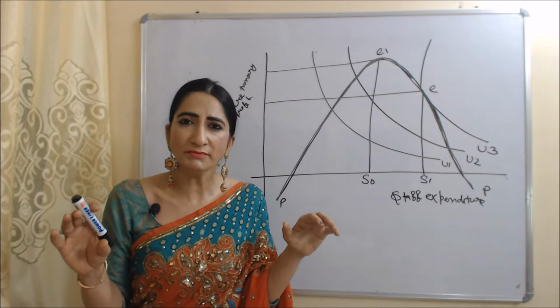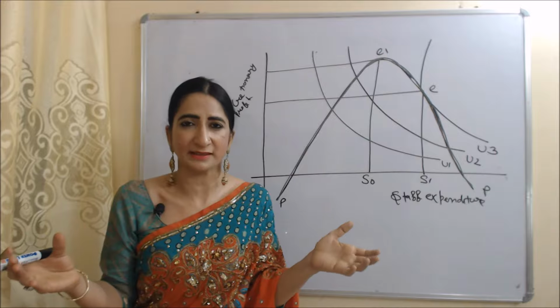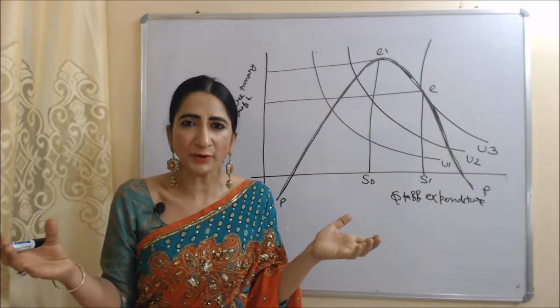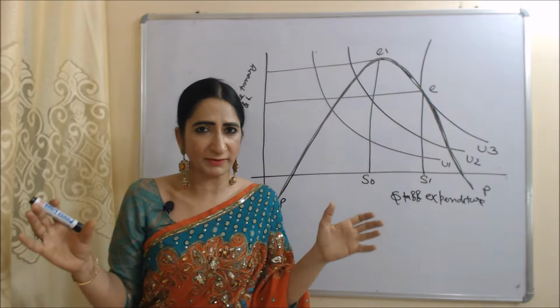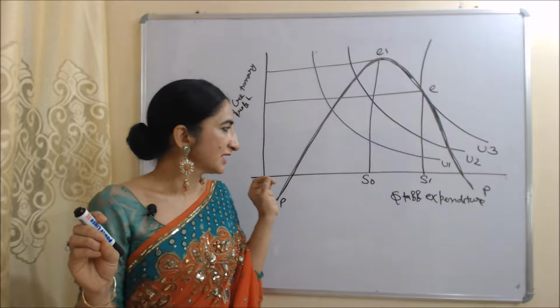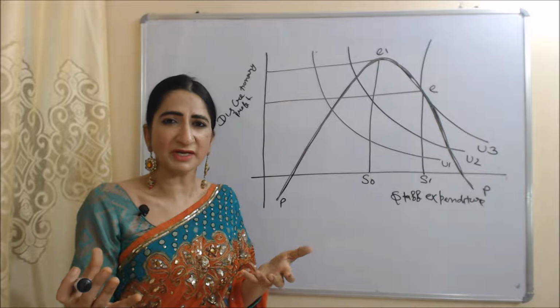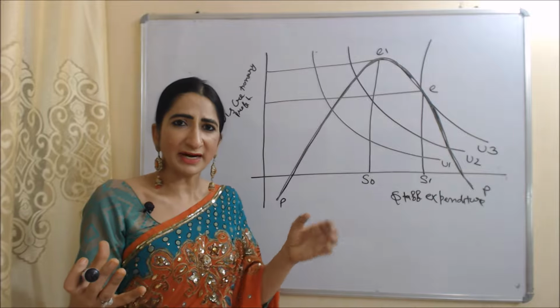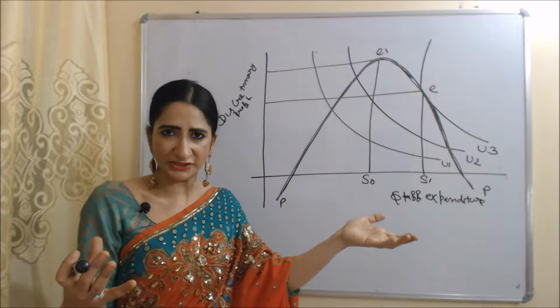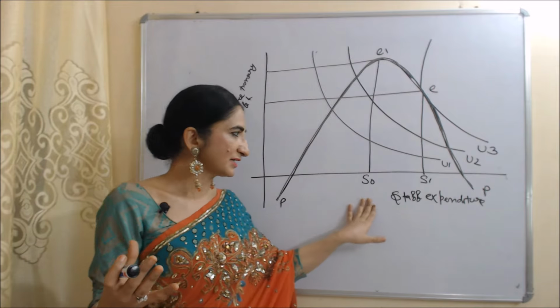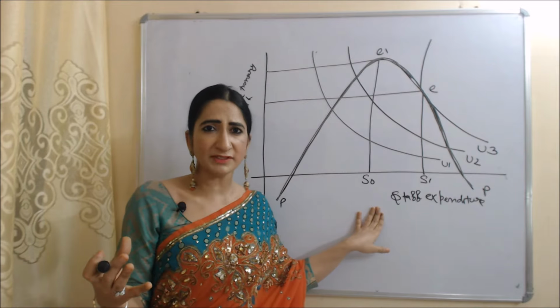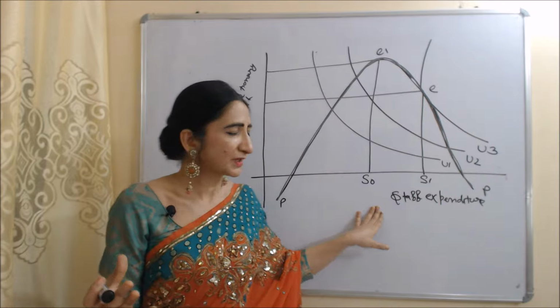As we know, minimum profit is necessary. Without giving minimum profit, a manager cannot survive in the organization. That's why the manager tries to maximize his utility in such a way that he can give at least minimum profit to the organization. In this diagram, on the x-axis we have staff expenditure, which represents manager utility.